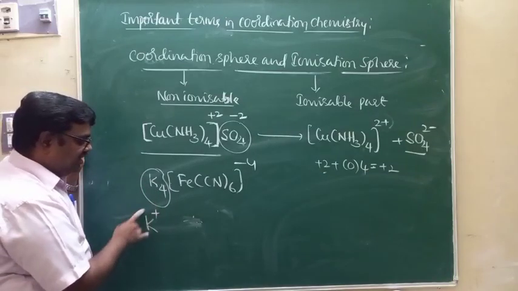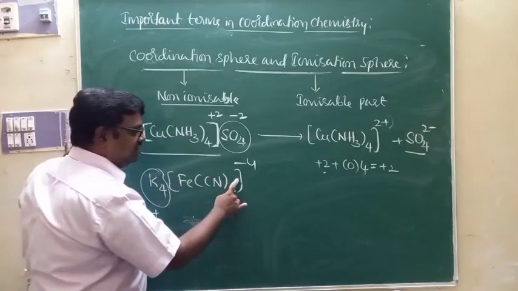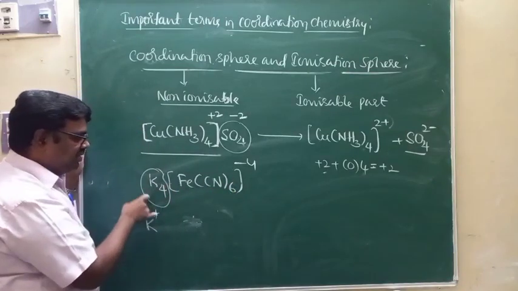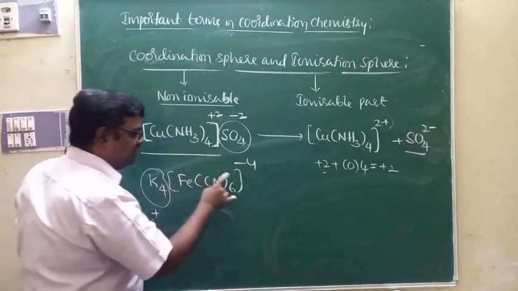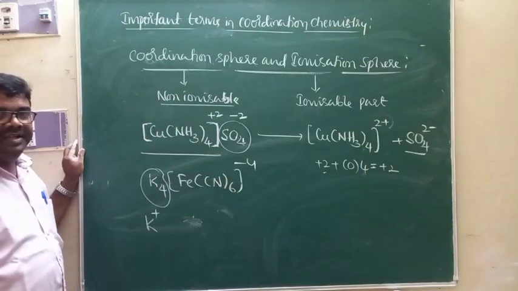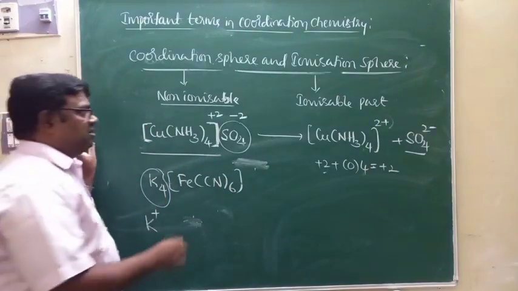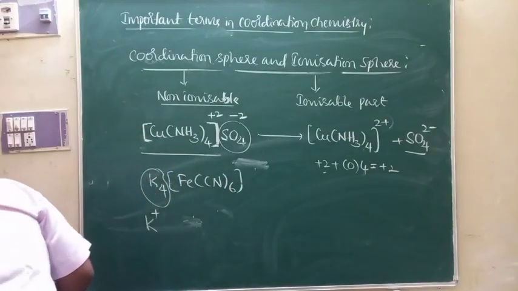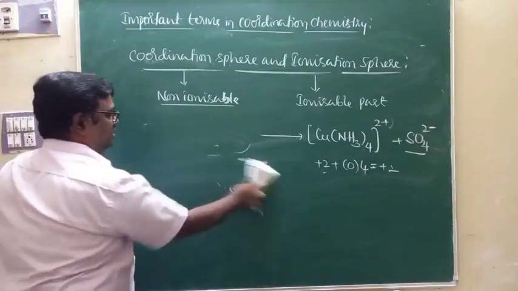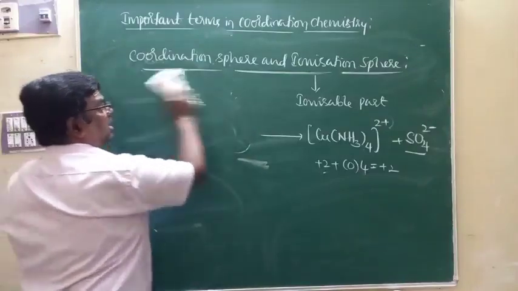Therefore the positive part will be written first, and the negative part next. So this is what we call the coordination sphere and the ionic sphere.